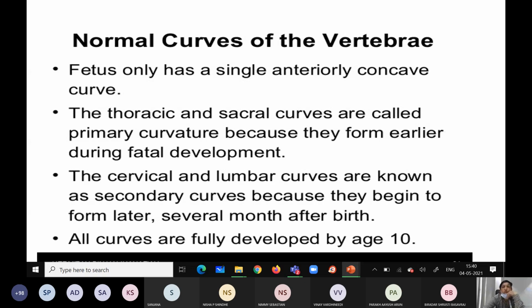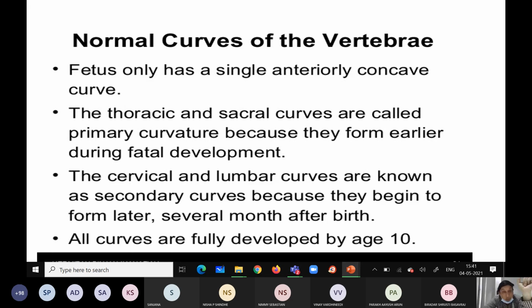So how are the normal curves? In the fetus, an anteriorly concave curve will be there. Then the thoracic and sacral are called primary curvatures, because they form early during fetal development. And the cervical and lumbar are known as secondary curves.